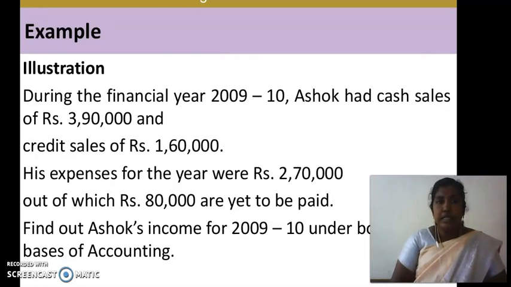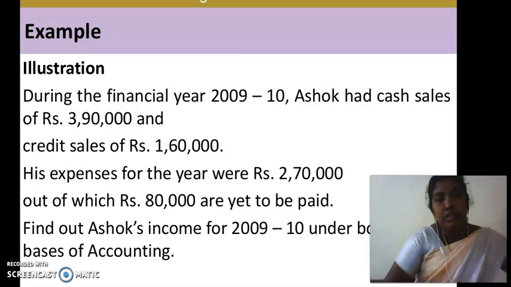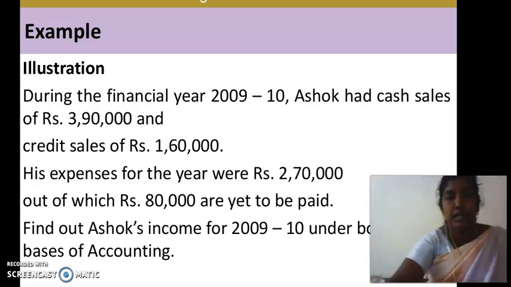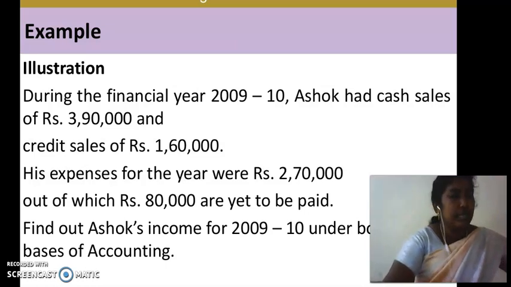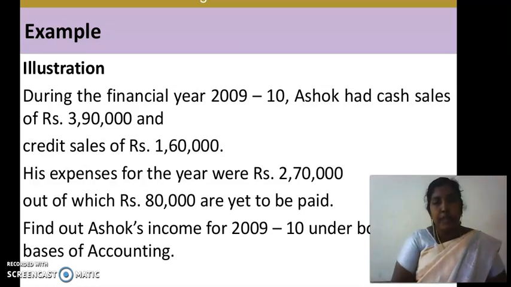Next, let us take a simple problem. First I read the problem. During the financial year 2009-10, Ashok had cash sales of rupees 3,90,000 and credit sales of rupees 1,60,000. His expenses for the year were rupees 2,70,000, out of which rupees 80,000 are yet to be paid. Find out Ashok's income for 2009-10 under both the bases of accounting.